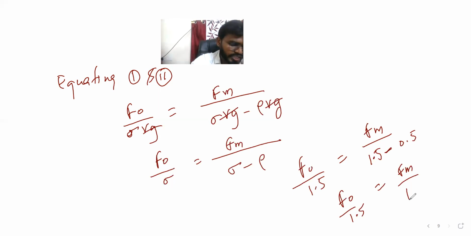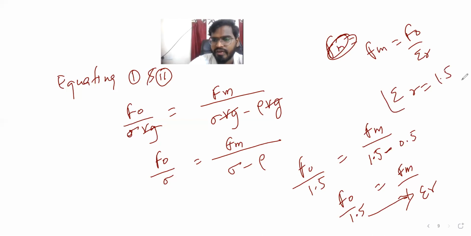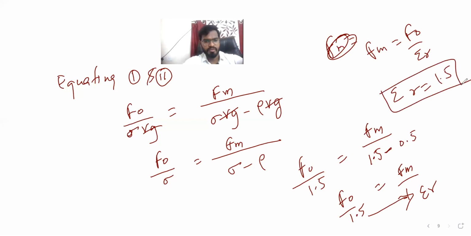So now we can say Fm is equal to F0 by Er. We know Fm is equal to F0 by Er, so Er is going to be 1.5. That's it for this class, we'll see till here only, and then we'll see in the next class.